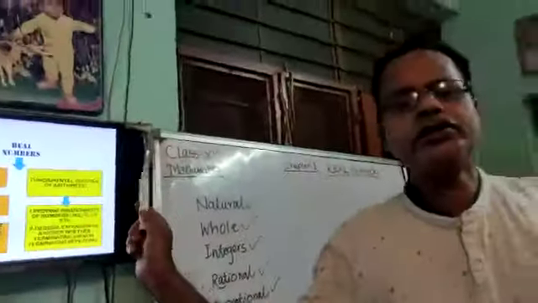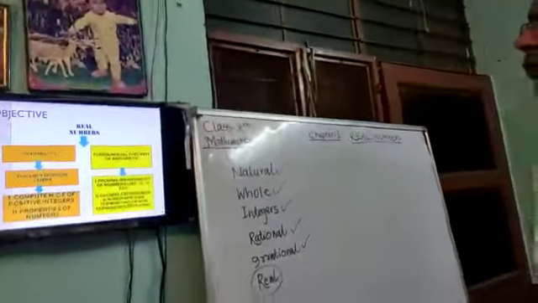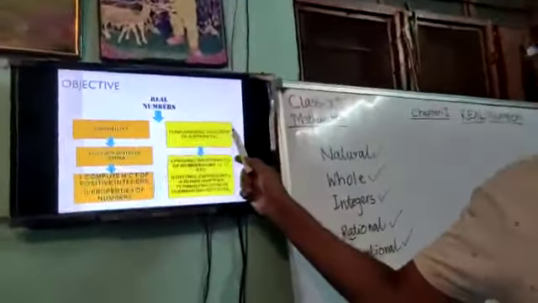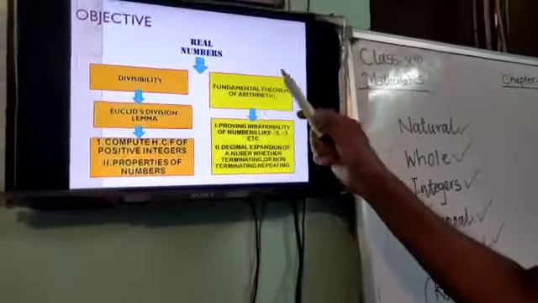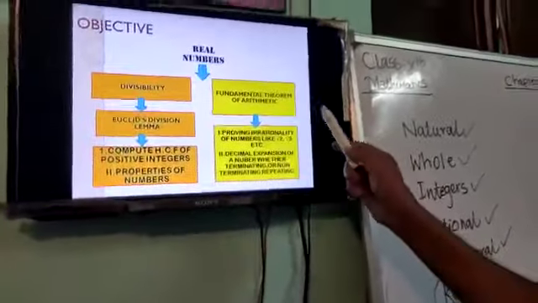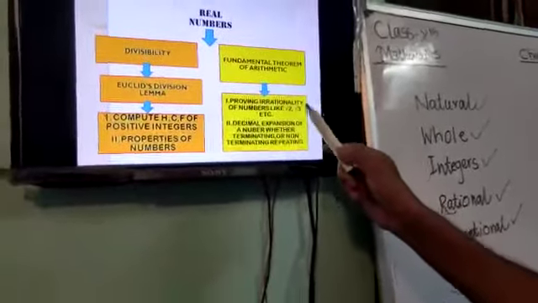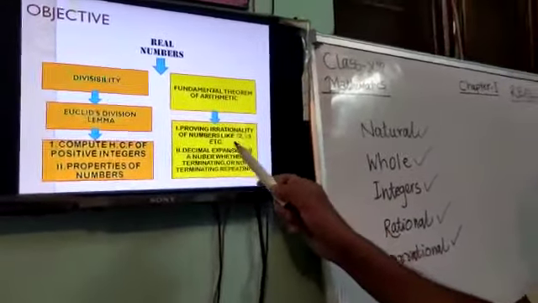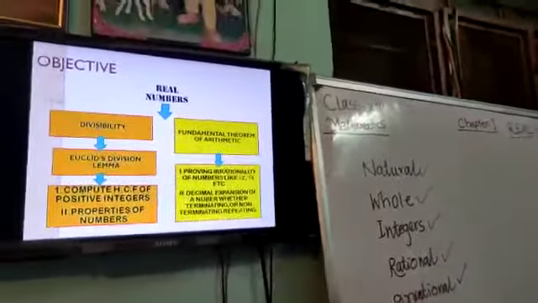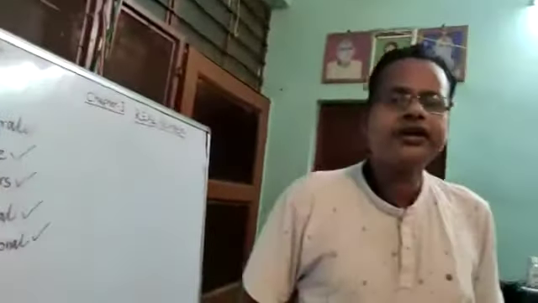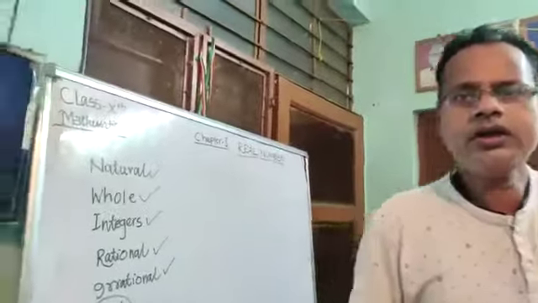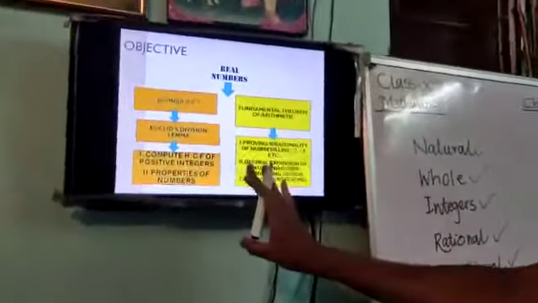From another point of view, we will discuss the fundamental theorem of arithmetic and its application for proving the irrationality of numbers like root 2, root 3, etc., and then the decimal expansion of a number, whether it is terminating or non-terminating repeating. So once again, have a look at these objectives.